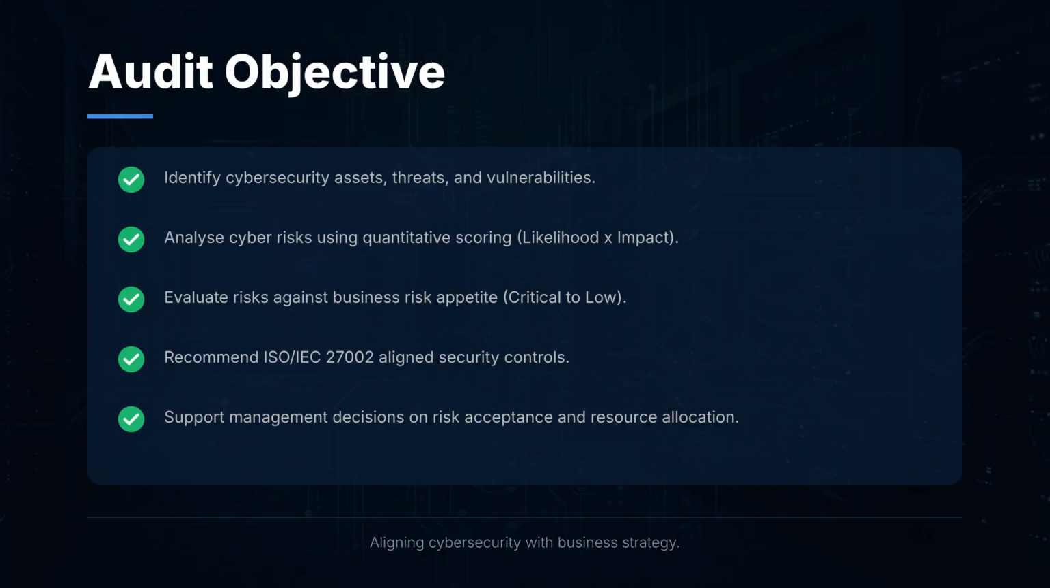This slide outlines our audit objectives. We aim to identify cybersecurity assets, threats, and vulnerabilities, and assess risks using a likelihood multiplied by impact scoring model. We then evaluate these risks against my company's risk appetite and recommend ISO IEC 27002 security controls. Ultimately, our audit supports management in prioritizing resources and making informed risk-based decisions.